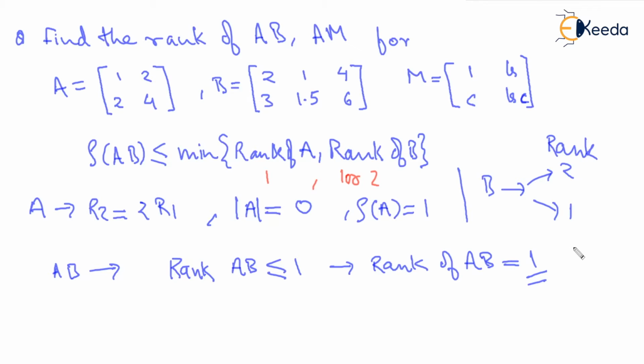Now let's talk about AM. This is AM. Now, what is the rank of A?